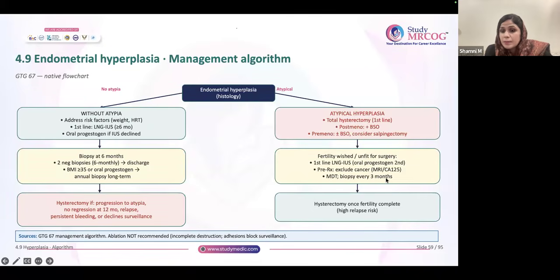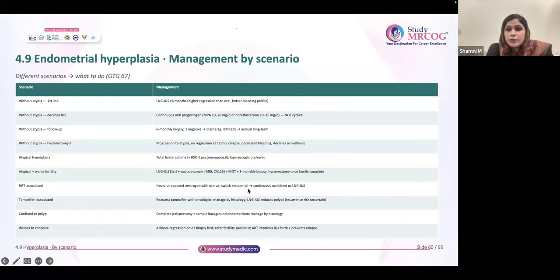3 monthly biopsies. Okay. Once two negative biopsies are obtained, then you go for yearly follow-up, 6 to 12 monthly biopsies, because high relapses, high malignancy chances there. If she is willing, do hysterectomy. Once fertility is over, family is complete, do hysterectomy. This is very important. So with hyperplasia, with atypia, without atypia, the management, you should be thorough. You will get lots of questions from this area.